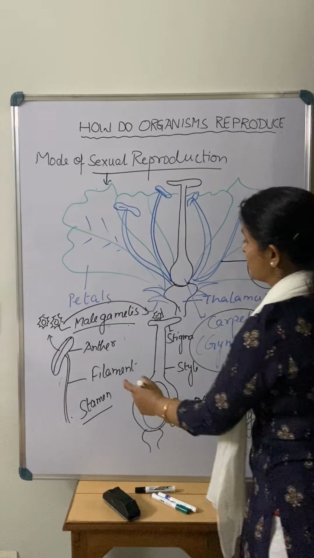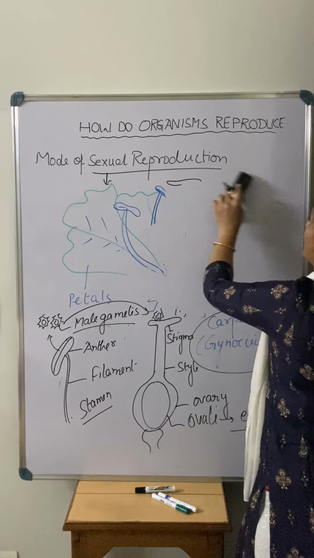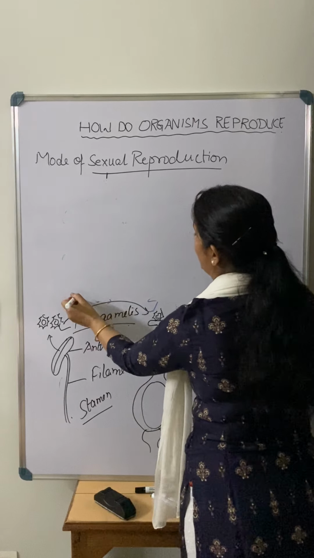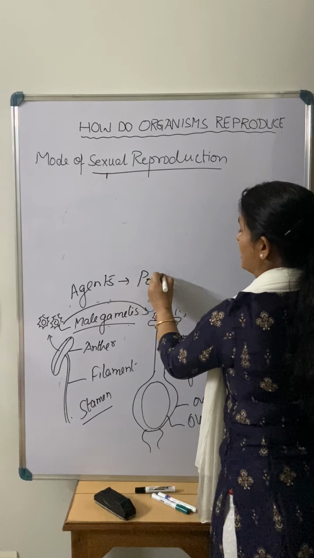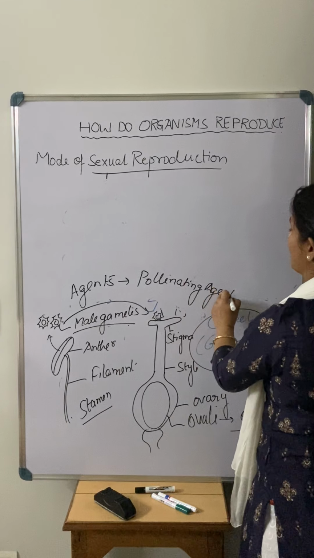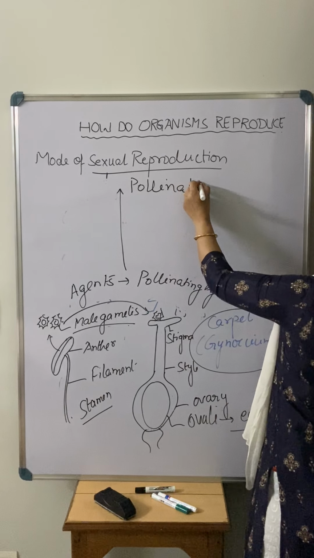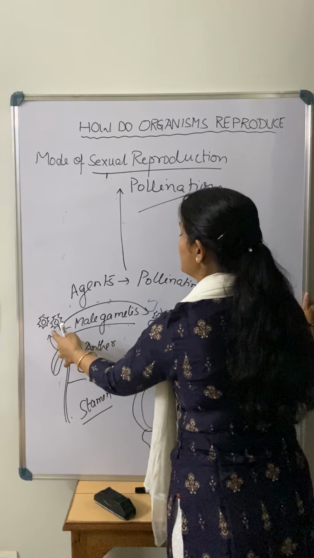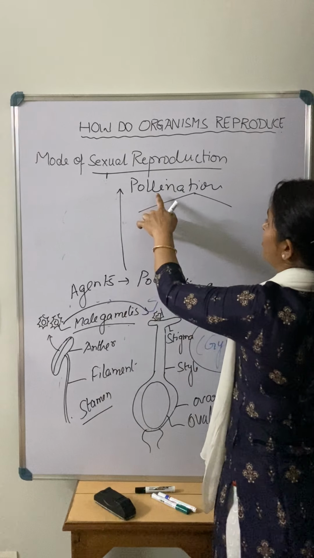So now what happens when the pollen grains are passing? When pollen grains reach the stigma by any agent, those agents are known as the pollinating agents, right? And the process is known as pollination. What is pollination? Transfer of the pollen grains from the anther to the stigma of the carpel. That process is known as pollination.